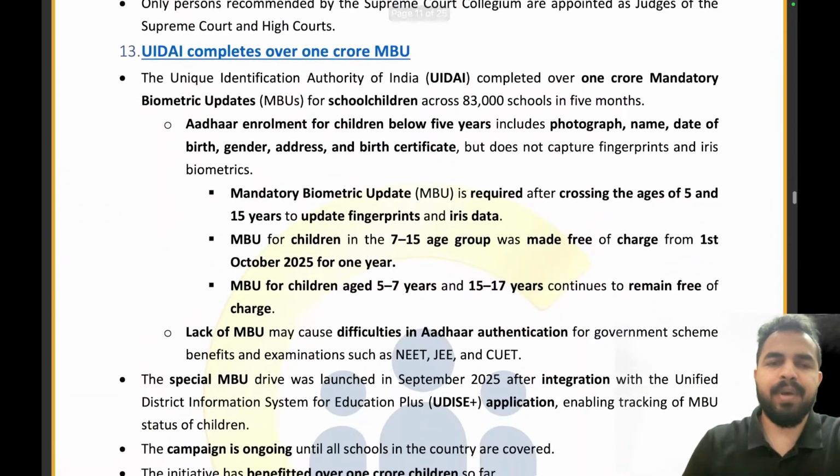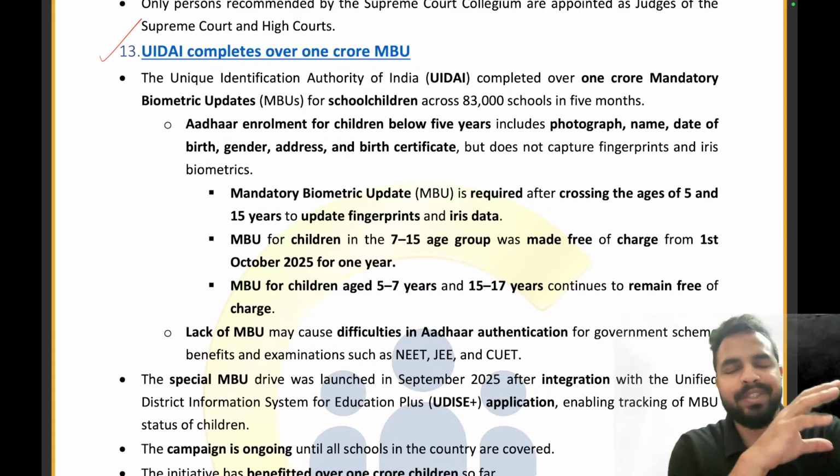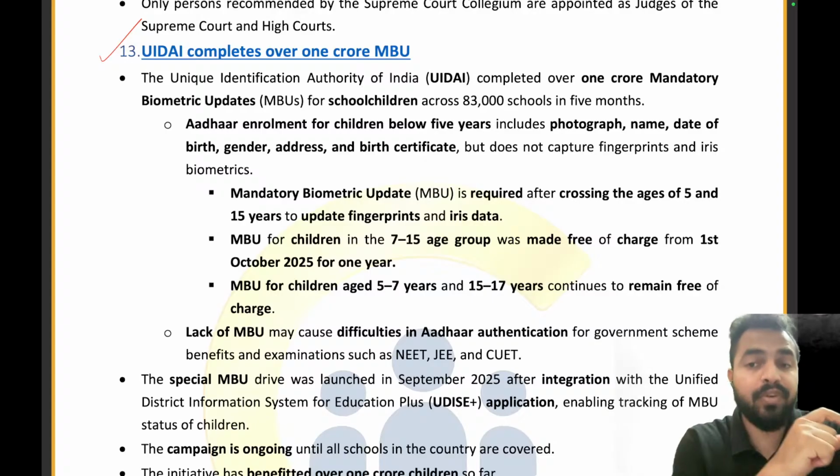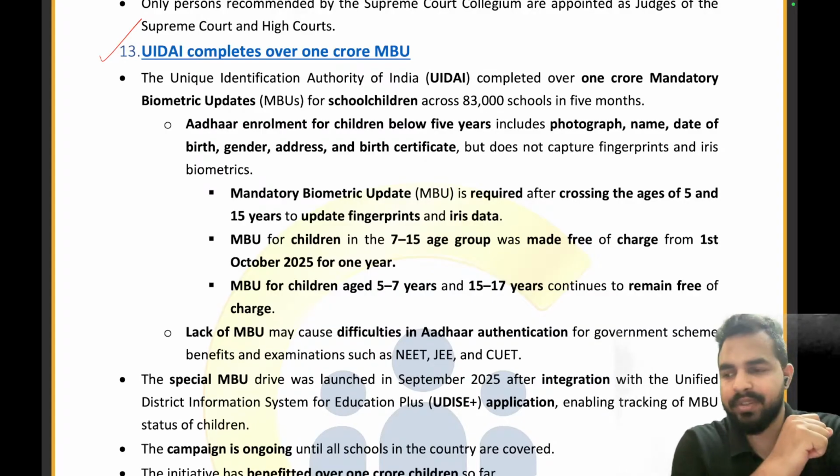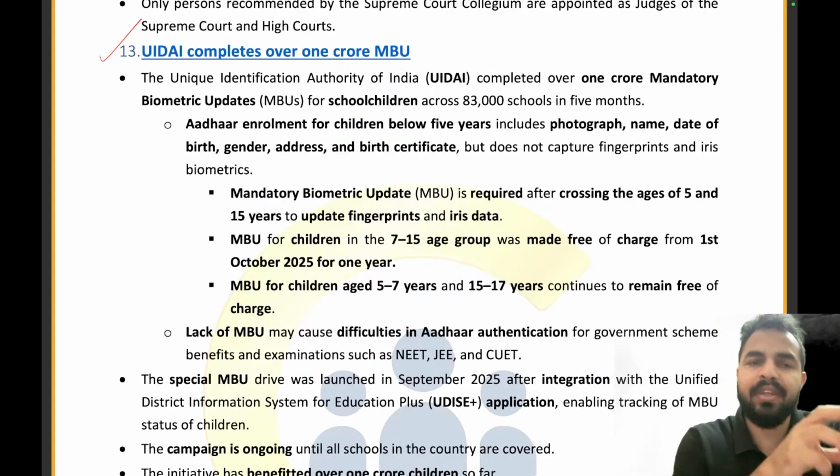Now let's move on to the next part. The UIDAI completes over 1 crore mandatory biometric updates. Now, my dear friends, what does MBU stand for? It stands for mandatory biometric updates. How many MBUs have been done by the UIDAI? That is 1 crore. So now the question is what exactly the MBU is all about.